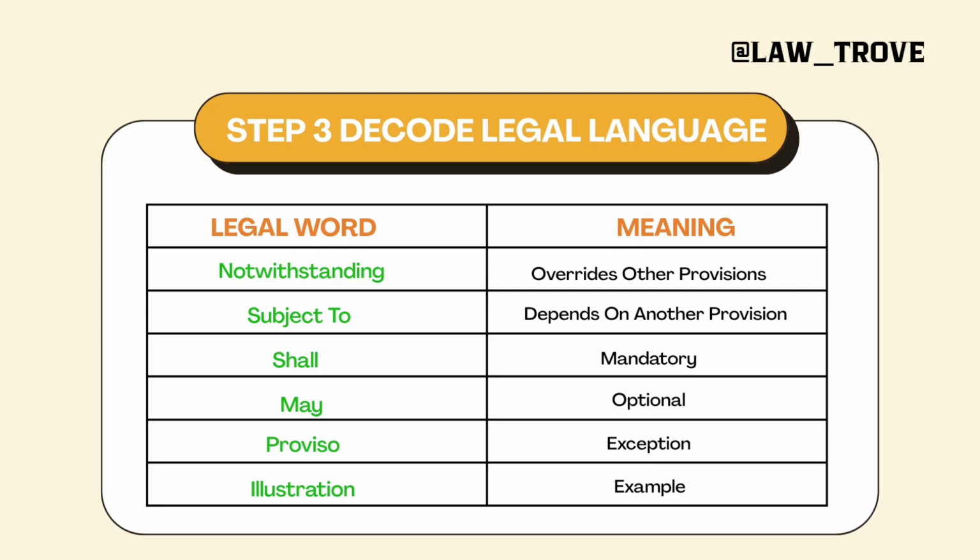Now the third word is "shall" and "may". Shall means mandatory and may means discretion. So wherever "shall" is mentioned, that particular clause or section becomes a mandatory clause, and whosoever's duty it might be, or whatever the statute says, you have to follow it. I hope I'm clearing my points here. And "may" means discretion: as per the section, this particular clause is not mandatory.